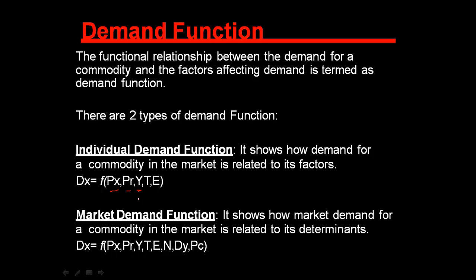Okay, so when we are talking about individual demands, what are the factors that affect individual demand? Price of the commodity, price of related goods, like in case of substitute and complementary goods, income of the consumers, taste and preference of the consumer, and future expectations. Suppose there is a lot of rainy season and certain goods are going to be in shortage and supply chains are going to be hampered or disturbed.